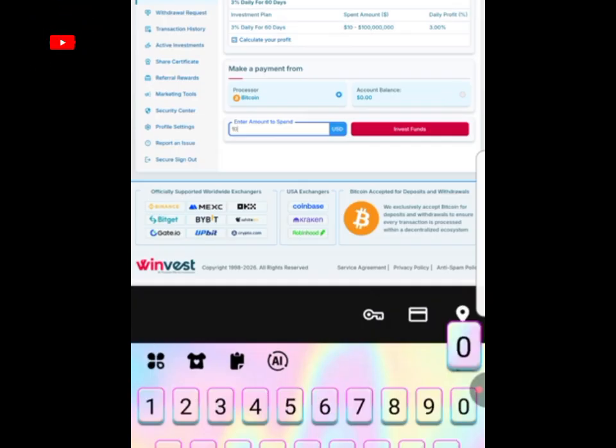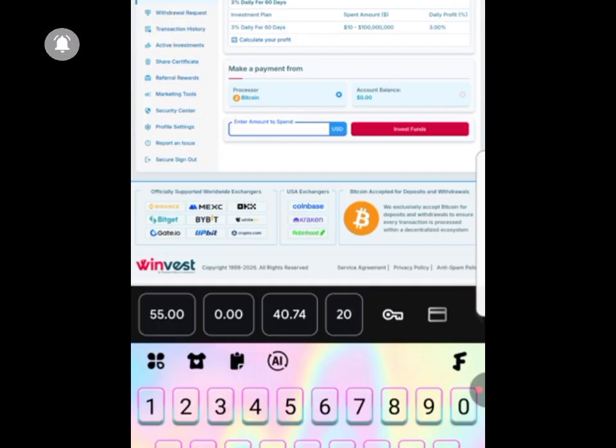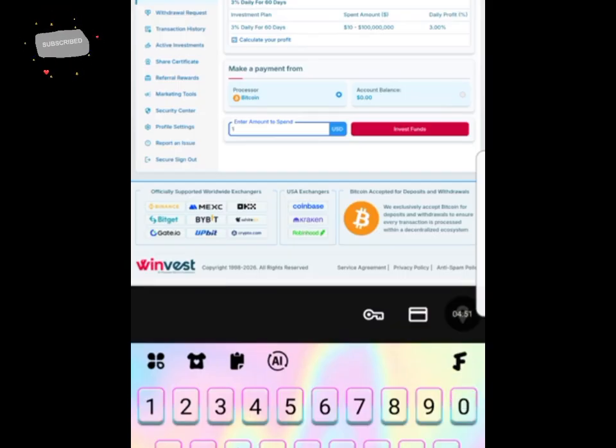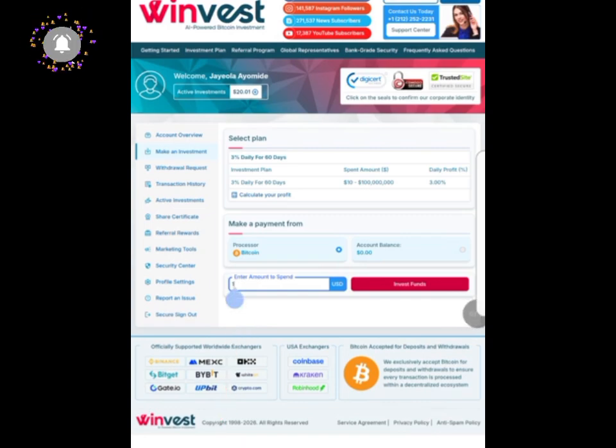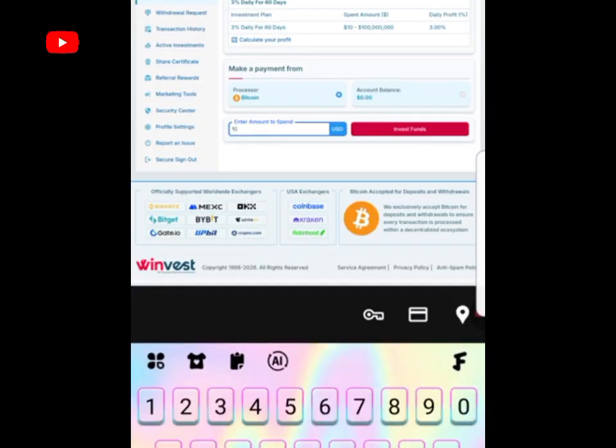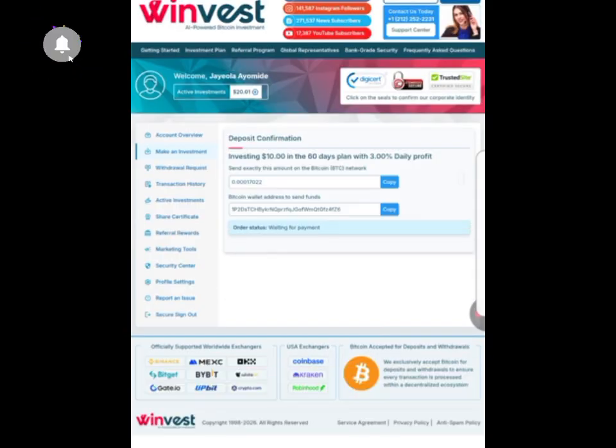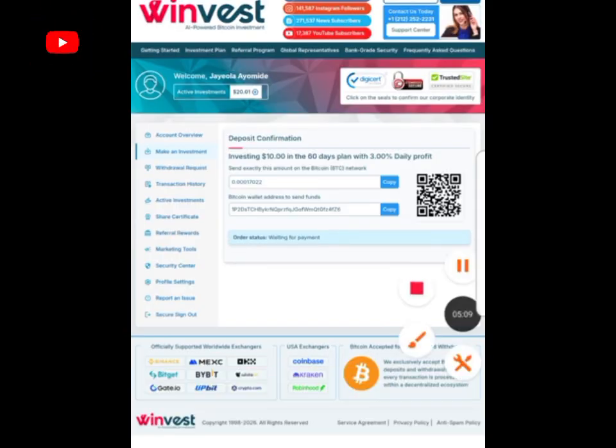If it is $10 you want to invest, or 15, or 12, or 13, just enter the amount. Let's say I want to deposit $10, I'll enter the amount right here, then I'll click on invest funds. Once I click on invest funds, it's going to take me to this place.